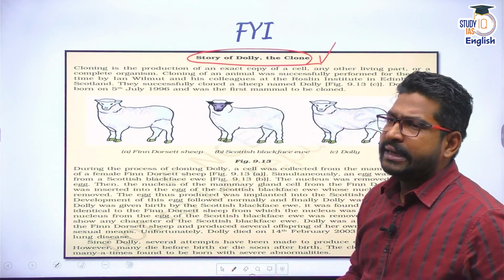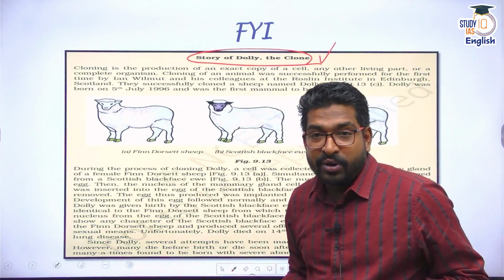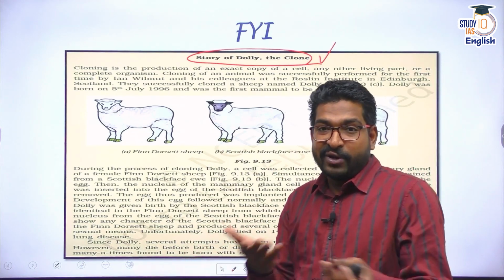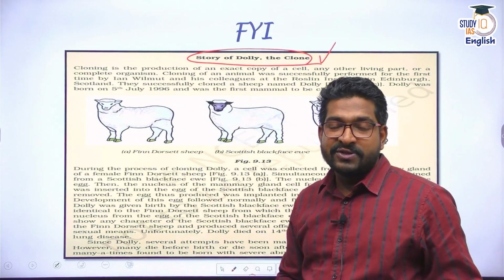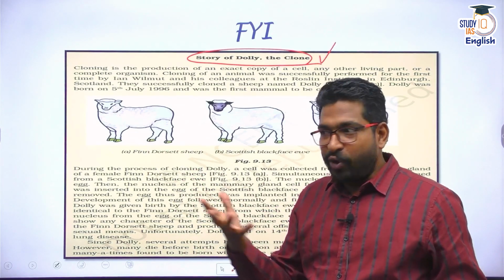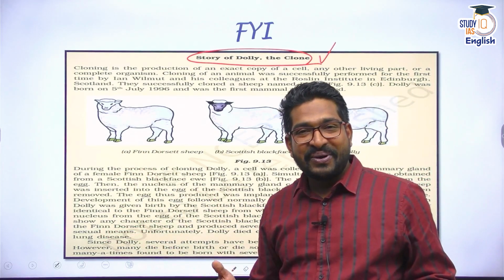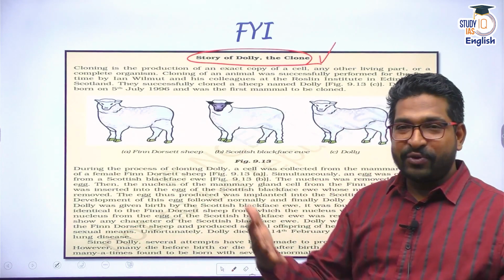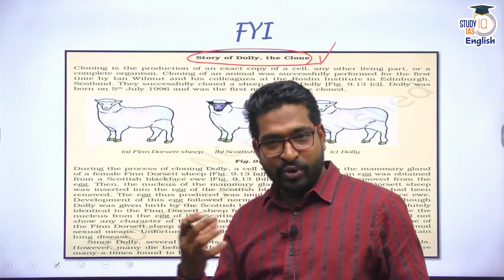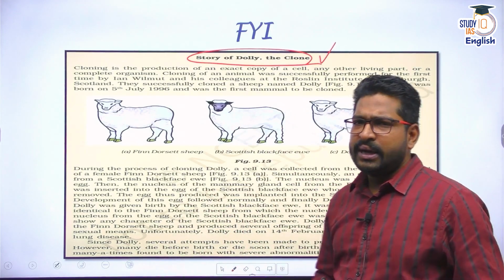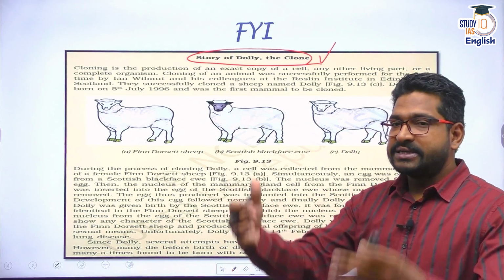For instance, in USA, in Australia, in developed countries, animals are cloned. Why would they be cloned? Because I'd want the same productivity. For example, let me explain. If I have a cow which gives me about 100 liters of milk every day, I would want many such cows. So I'd simply create a clone of the same cow so that it would be more productive, and I can produce more milk, more cheese, more curd, etc. That's why gene cloning has been allowed in many developed countries. We'll talk about this in a subsequent interaction for sure.